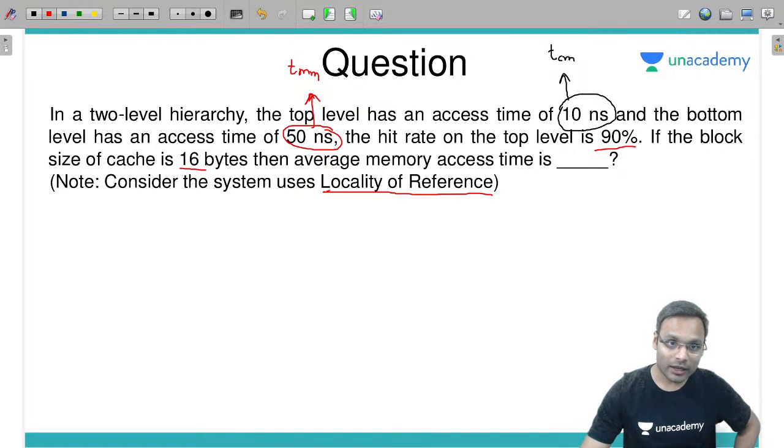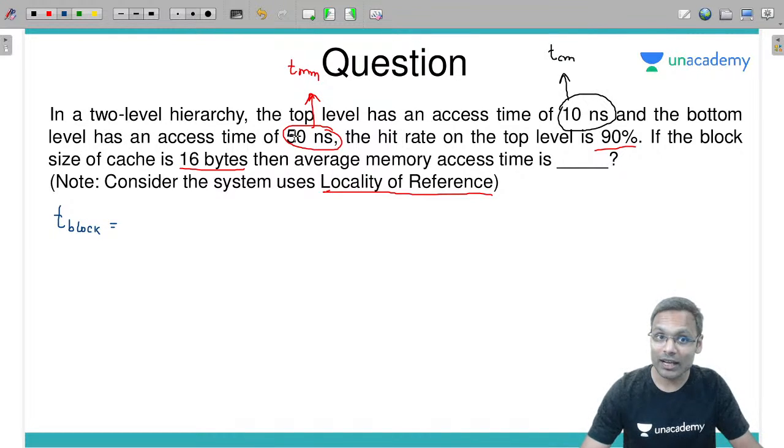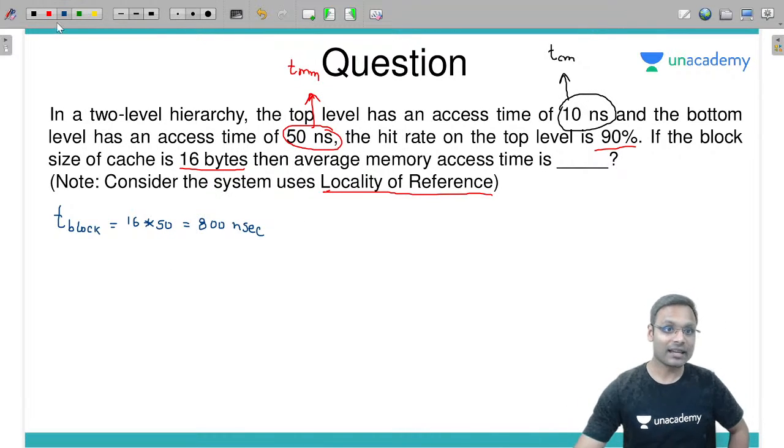Such a block is of 16 bytes. So can you tell me the block access time from main memory, T block, will be how much? Time to access 1 byte is 50 nanosecond. How much time will it take to access 16 bytes? 16 into 50 is how much? 800 nanoseconds. Okay, so the block access time is this much.